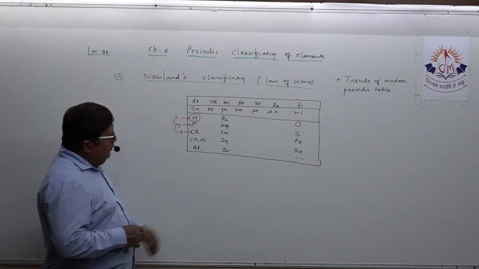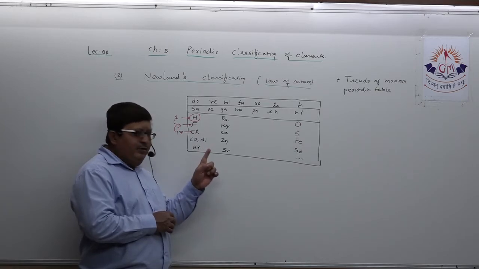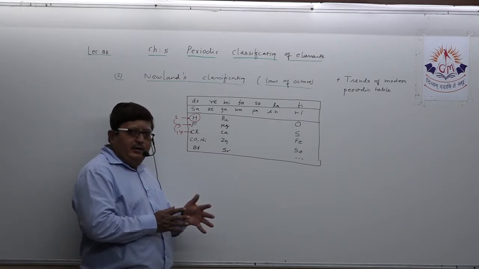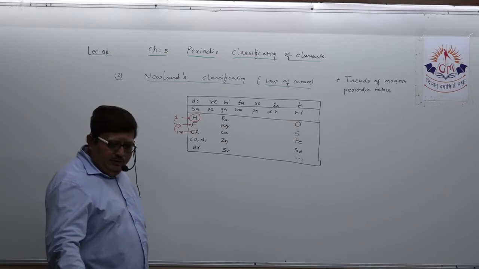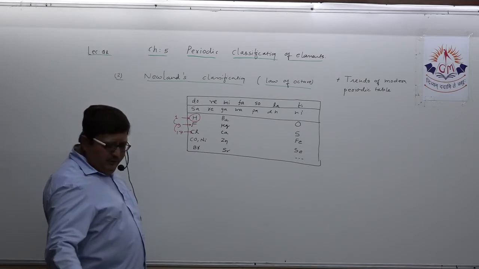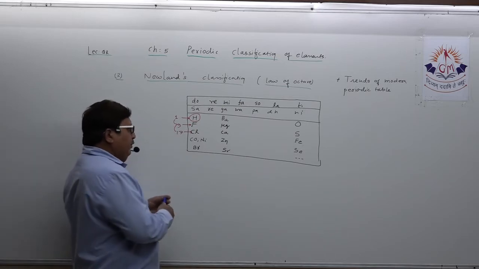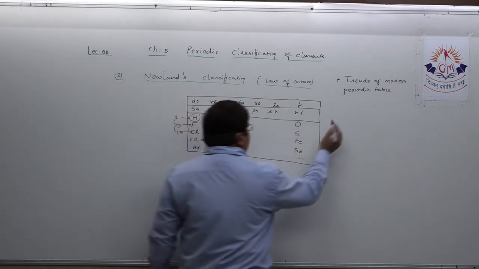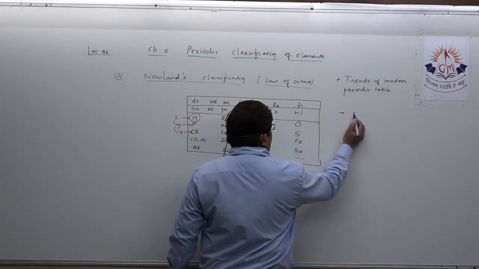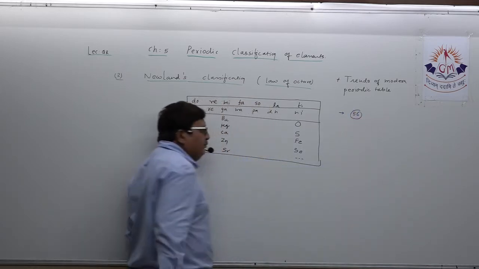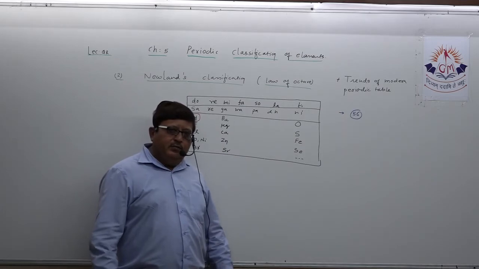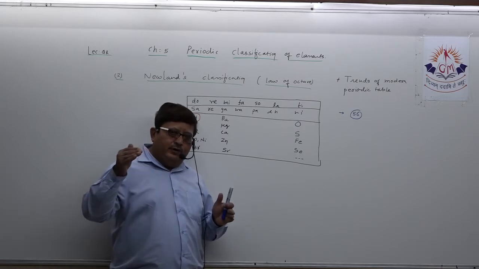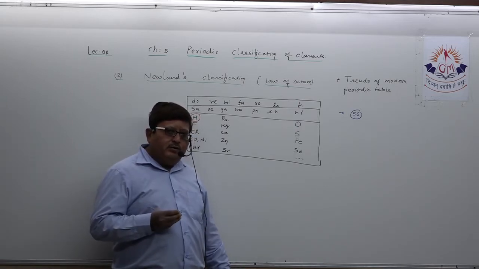Now, why am I asking you to remember this? Because this is going to give you a complete idea regarding the limitations of Newland's octave. First limitation: in his time only 56 elements were known, and he assumed that in future more elements would not be discovered.